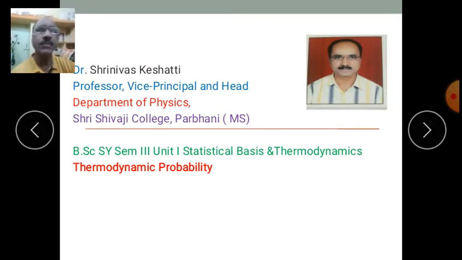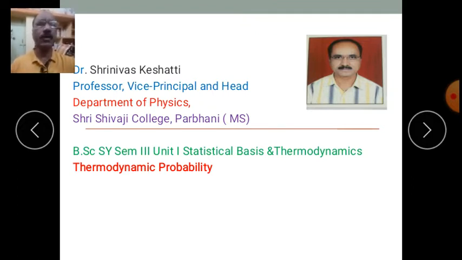If you take the distribution 1 comma 3, one particle in the first compartment and three particles in the second compartment, then we can arrange this distribution in four different ways: A in the first compartment and B C D in the second, or B in the first and A C D in the second, or C in the first and A B D in the second, or D in the first and A B C in the second.